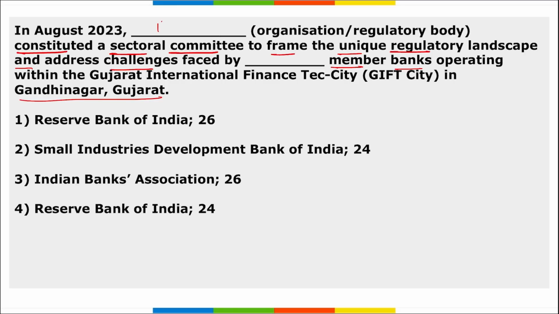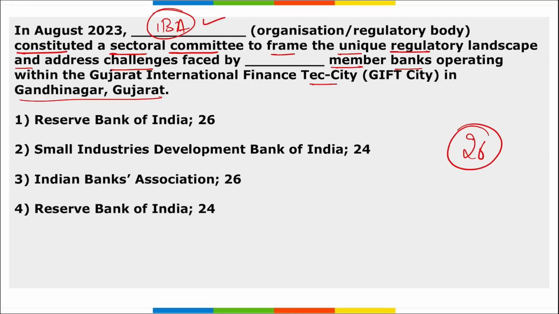That is, to frame various unique regulations focusing on solving the problems of banks specifically in GIFT City, Gandhinagar, Gujarat. This sectoral committee set up by IBA consists of 26 members.